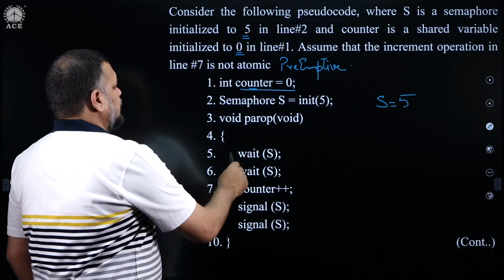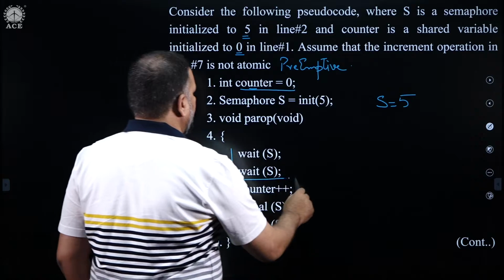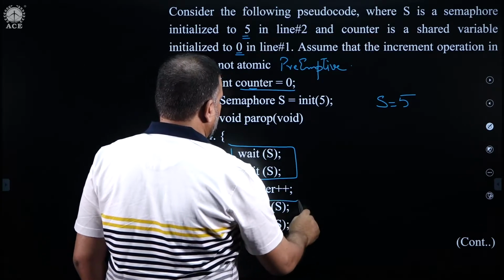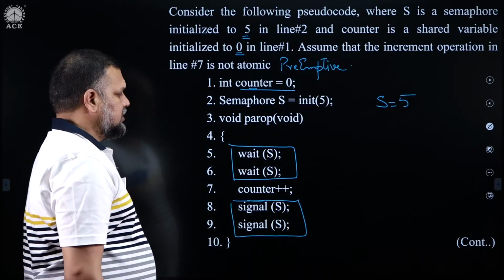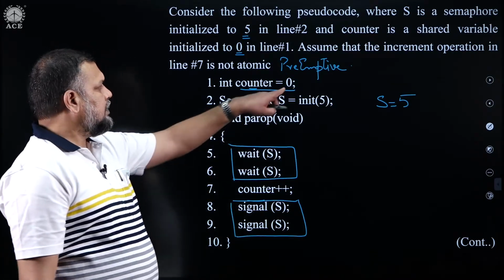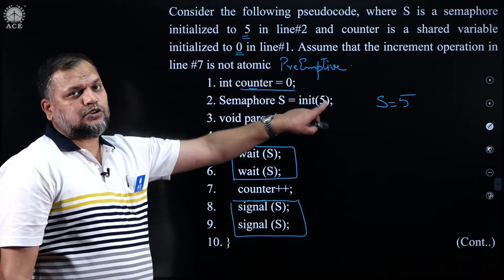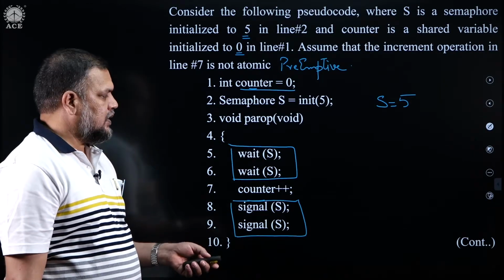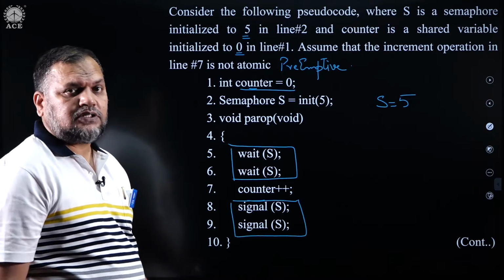Okay. So, in the entry section we are performing 2 wait operations, and in the exit section we are performing 2 signal operations. Remember this is a counting semaphore initialized to 5, every wait may not get blocked, 5 times I can perform wait operation successfully.